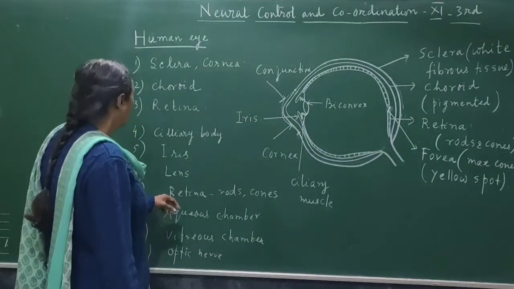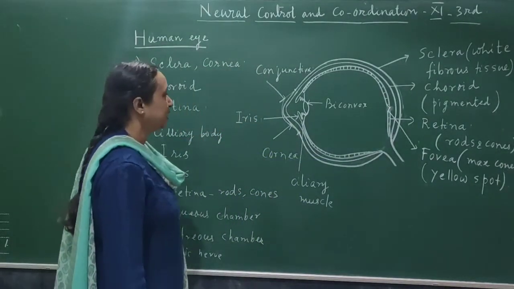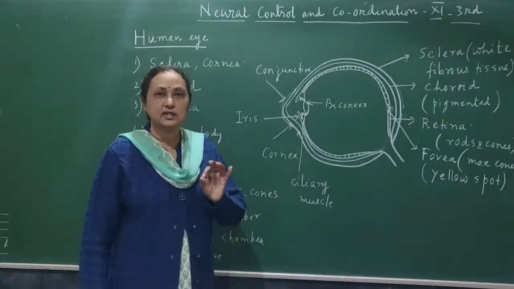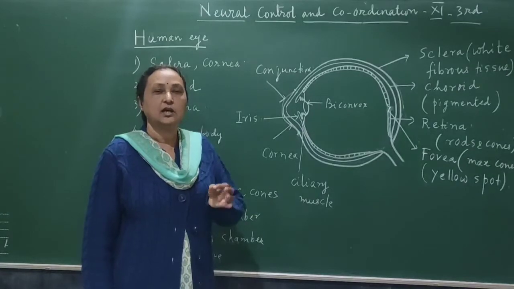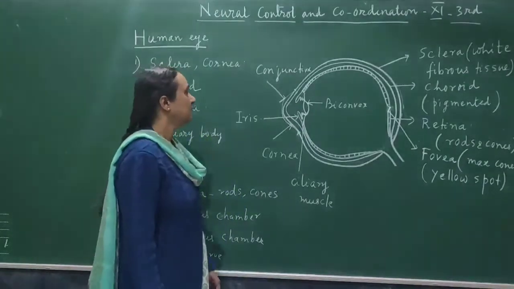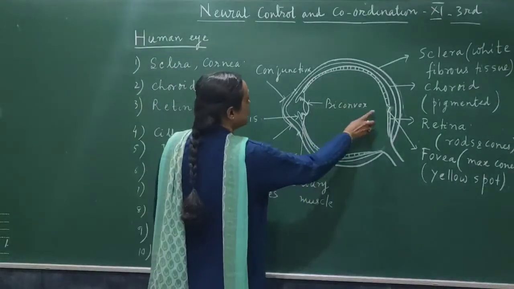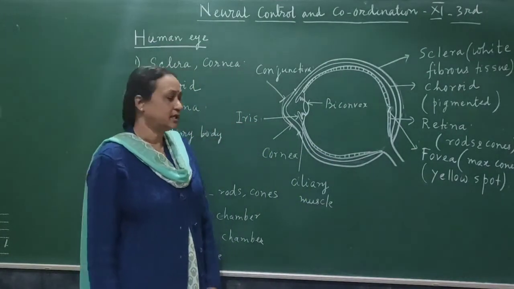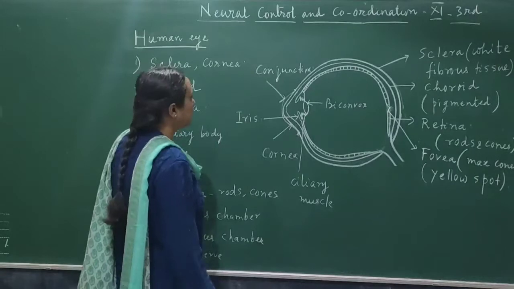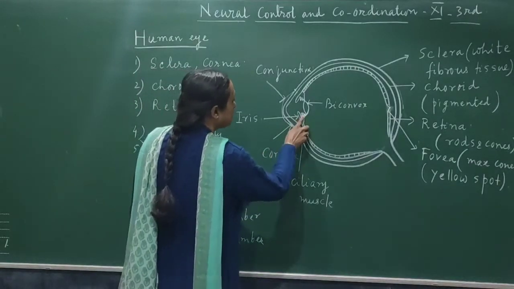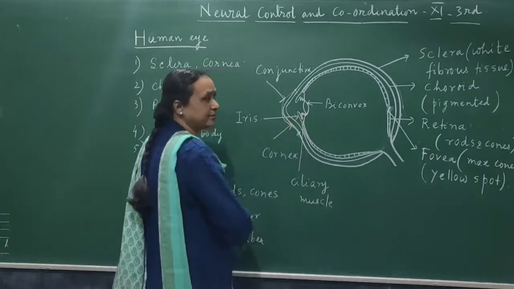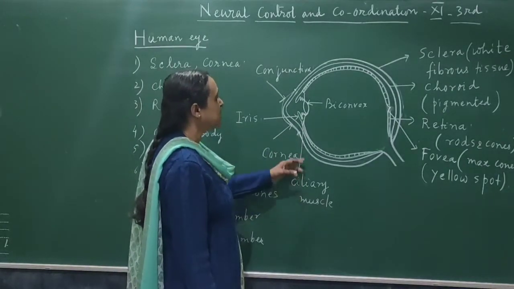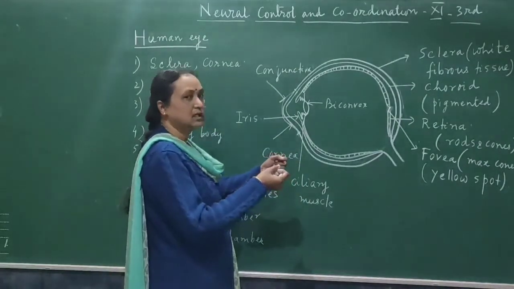Now the lens, what kind of lens is there? This is biconvex. It is a crystalline, transparent, biconvex lens, so that the image which is produced on the retina will be real and inverted. And how is the lens held? That is held with suspensory ligaments. Suspensory ligaments develop from the ciliary muscles and they hold the lens.